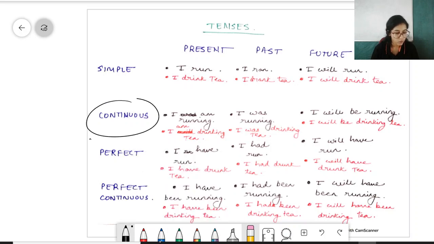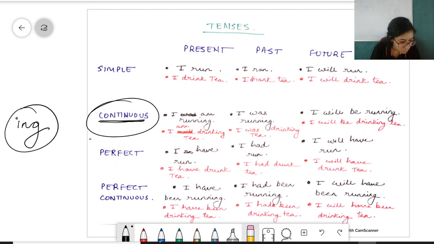Now coming to continuous. Just as the name says, continuous has to represent what is happening in the present, or was happening in the past, or will be happening in the future. Okay, in continuous format. So there will always be an ing added to the sentence to represent the continuous form of the sentence.